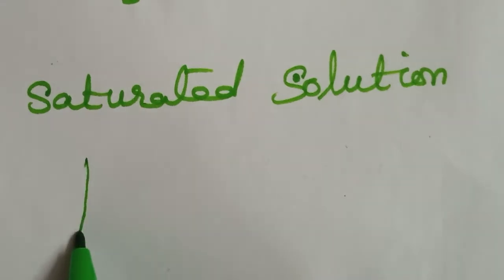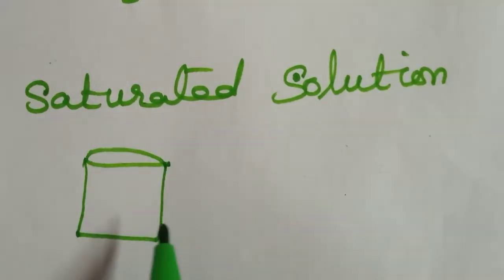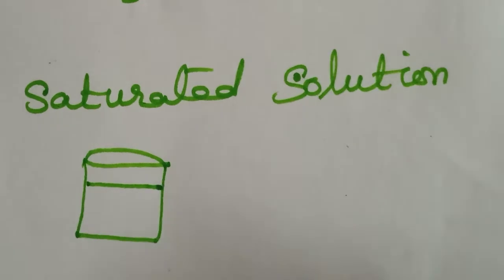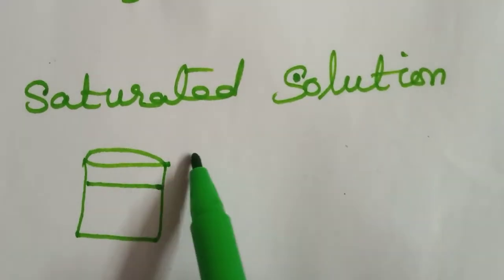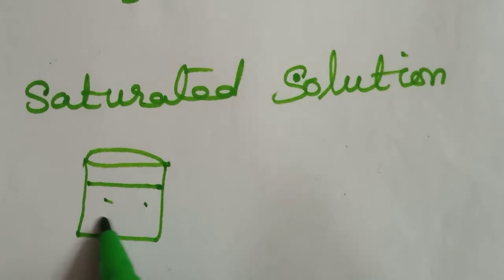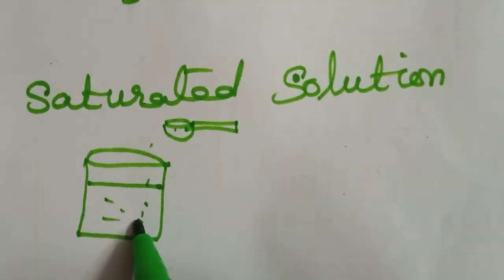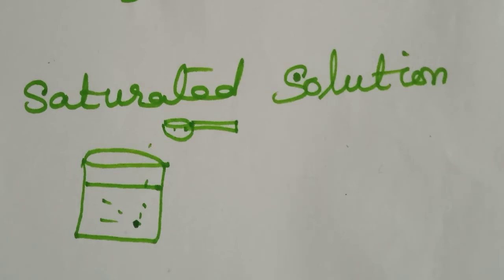For example, at room temperature, it will not dissolve more. With water and sugar, normally it will dissolve, so it needs a particular given temperature for the solution.